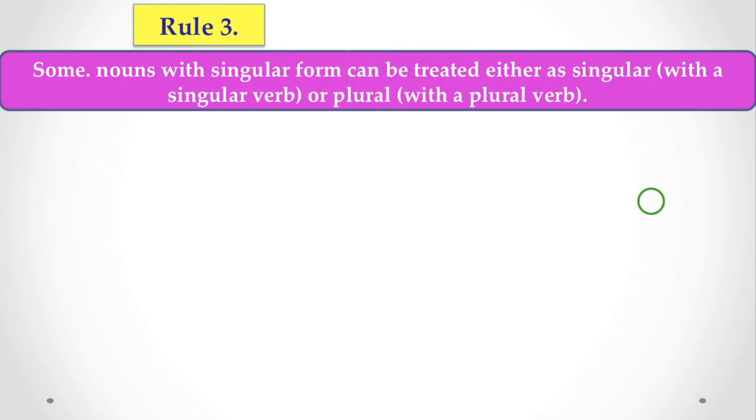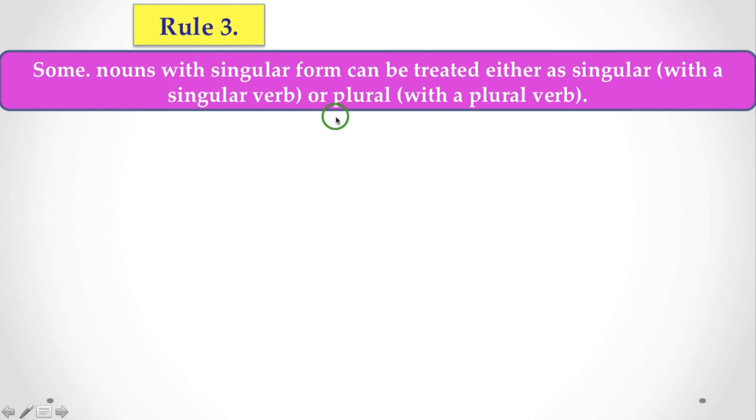Rule 3 is a very tricky one. Why is it tricky? Now I am talking about some nouns which can be treated either as singular or plural. When they are singular, they are used with a singular verb.